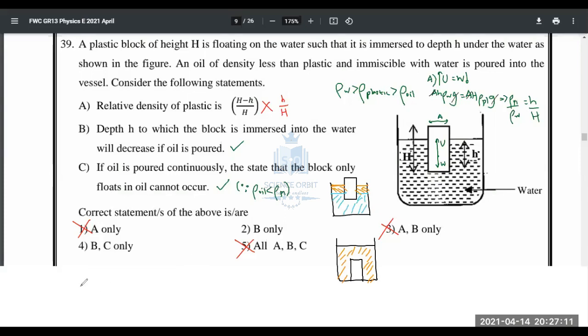So the answer is the fourth one. Think like that, will you? If you put that only inside oil, this will happen. So to make it float, oil will need some extra upthrust to support the plastic's weight. So that plastic definitely has to submerge slightly inside water to create that additional upthrust.